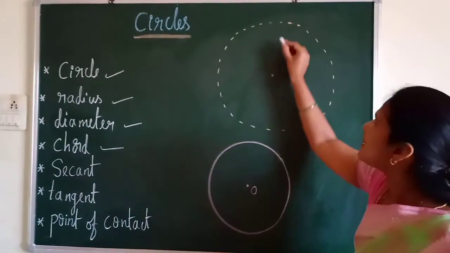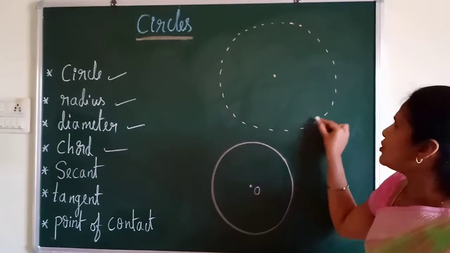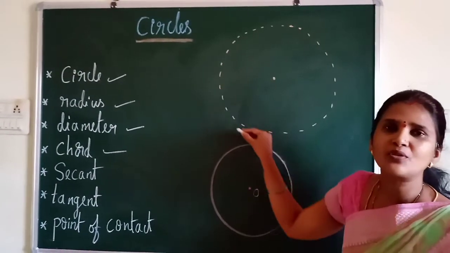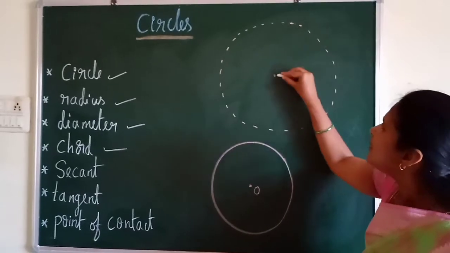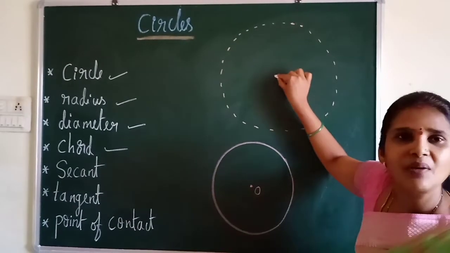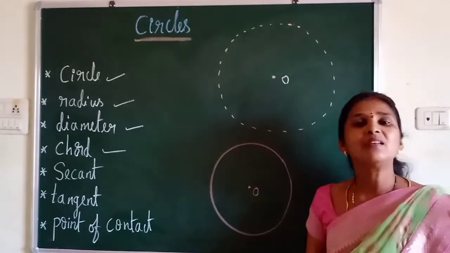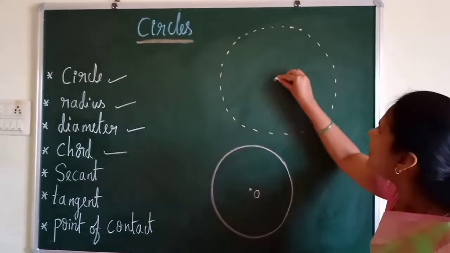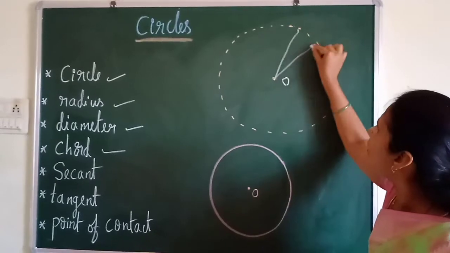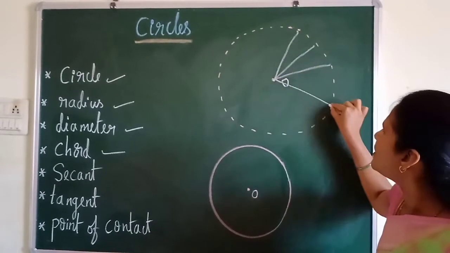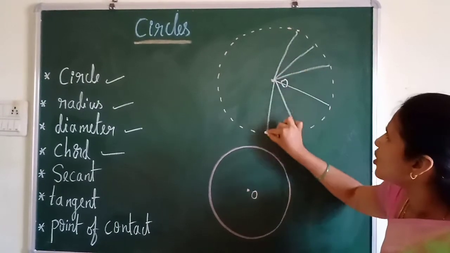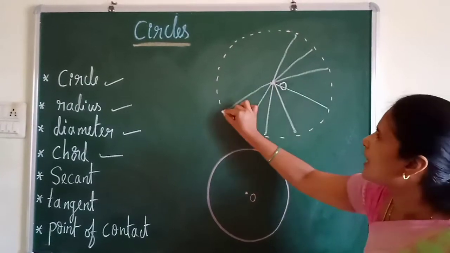The circle consists of infinite points. You can see here the circle consists of infinite points which are equidistant from a fixed point. So what is that fixed point? We call it the center of a circle. You can see that all these points are equidistant from the center of the circle.